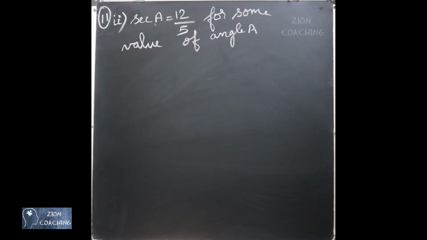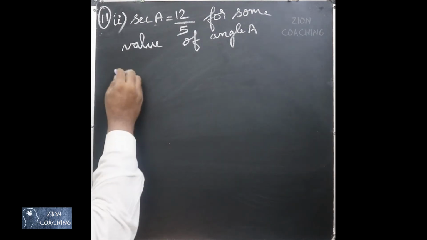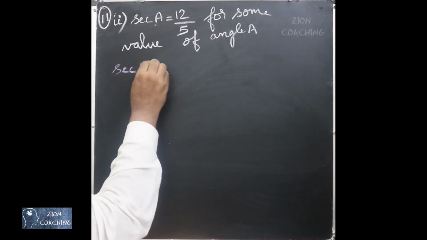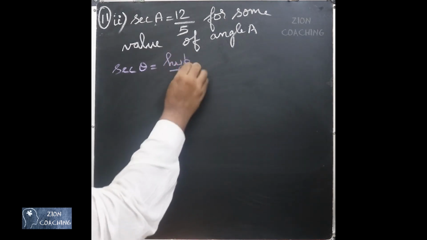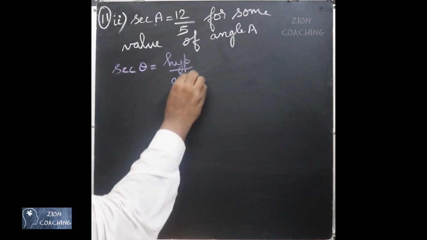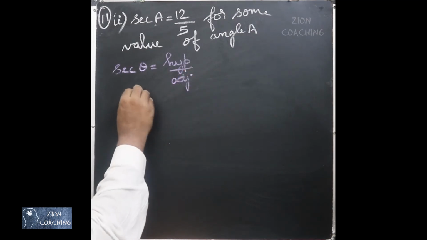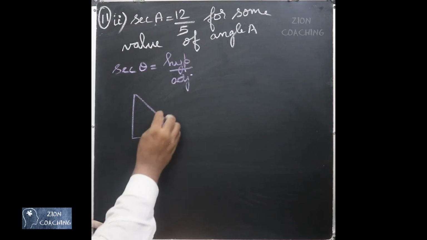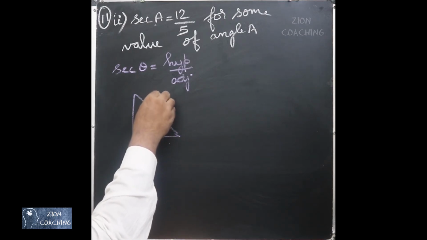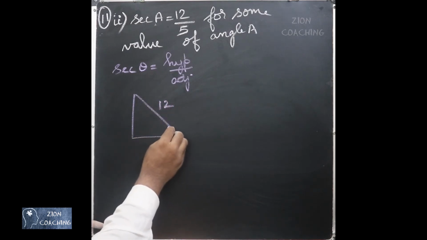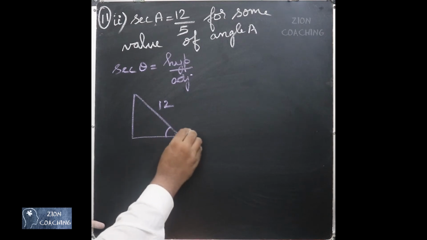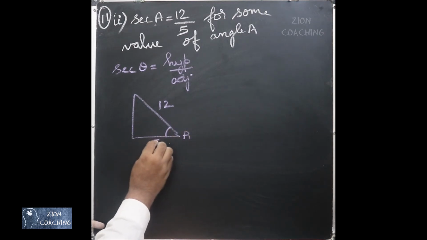Second subdivision, the question given is secant A is equal to 12 by 5 for some value of angle A. You know that secant theta is the inverse of cos. So it is going to be hypotenuse by adjacent side. Now in a triangle, if hypotenuse side is going to be 12 and adjacent side is going to be, suppose you consider this angle to be your A, then adjacent side is going to be 5.